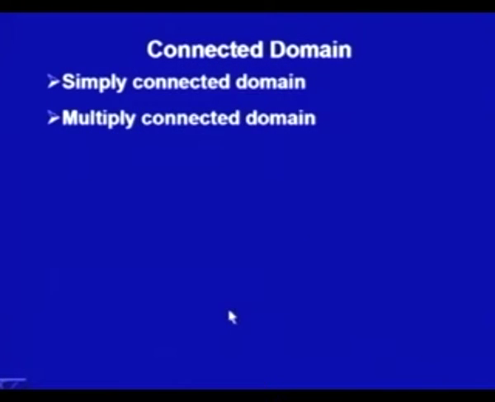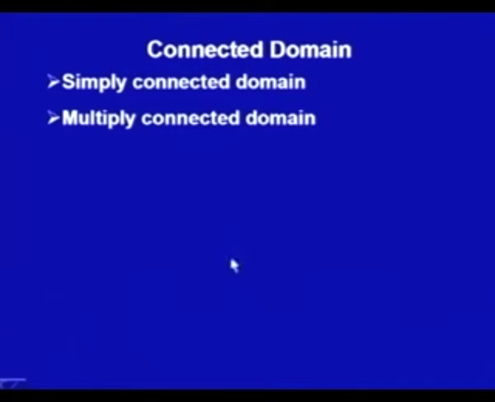One definition, we are defining connected domains. By connected sets we mean a set which cannot be partitioned further into parts with no limit points in common. We are not very much interested in the connected set definition as such, if you are not remembering it or have not done it before. Here we will define it simply in two manners. One we would call simply connected domain and another we would call multiply connected domain.